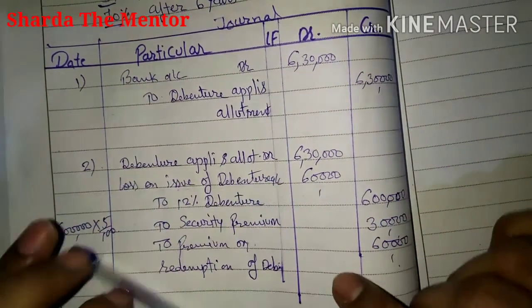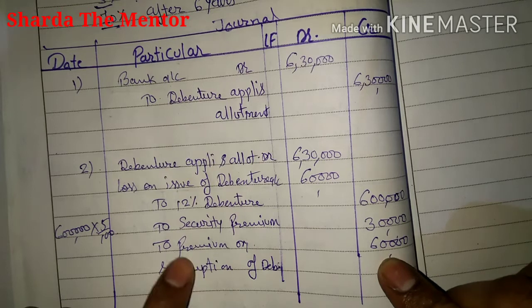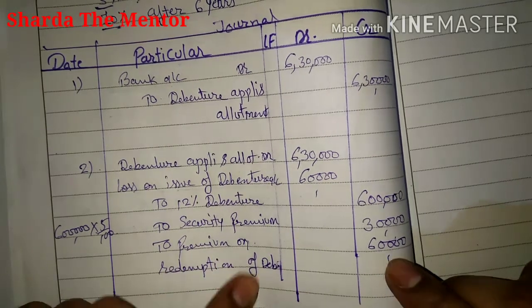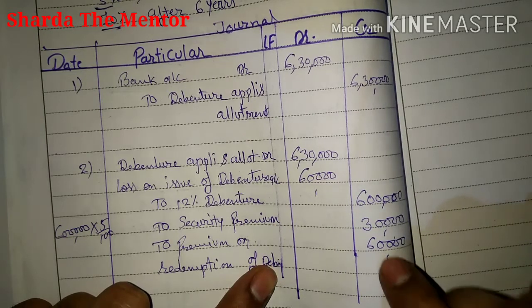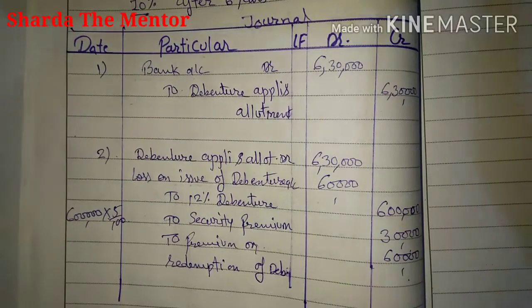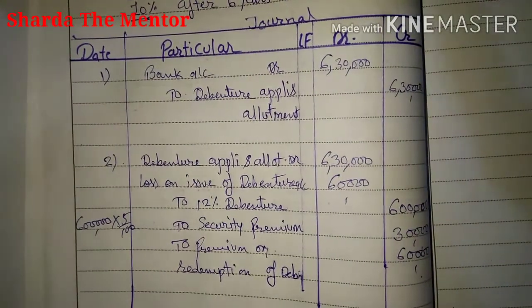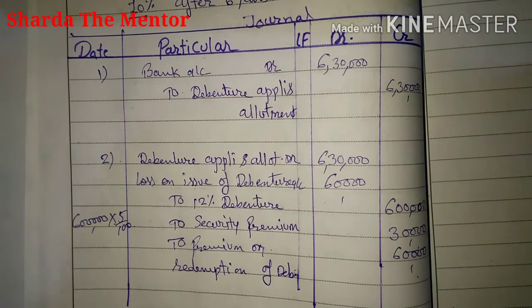And after that you have to give 10% premium on redemption. So to premium on redemption of debenture, that 10% on the face value 6 lakh you have to calculate, and that you have to transfer to loss on issue of debenture. So in that way you can pass the entry, and that is a simple entry. If you just remember something, you can pass these entries very easily.